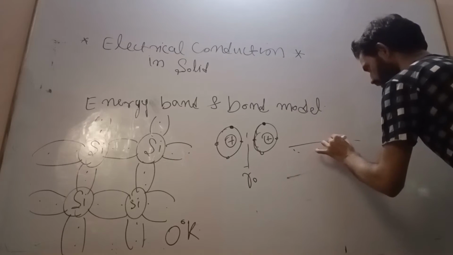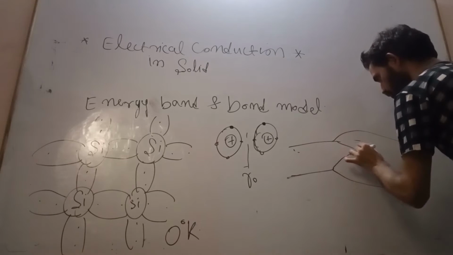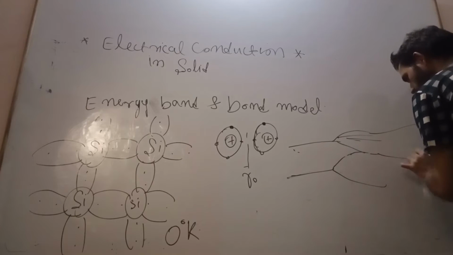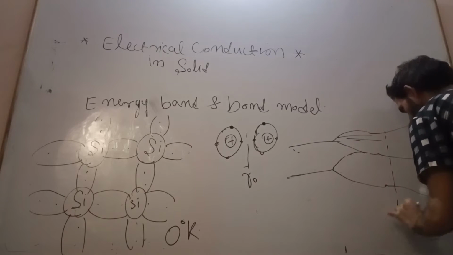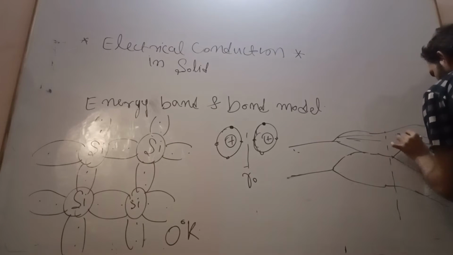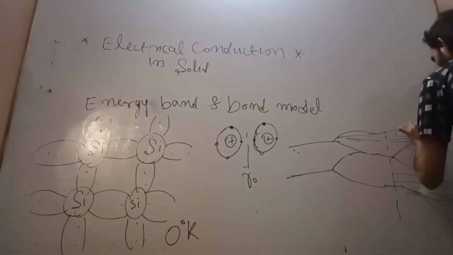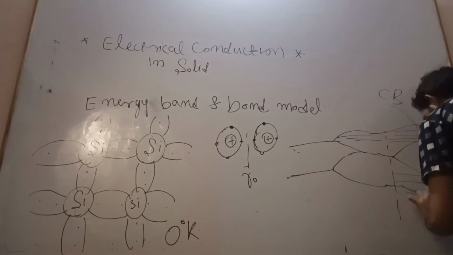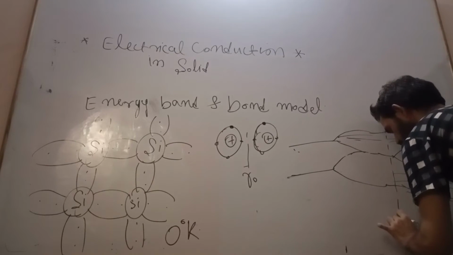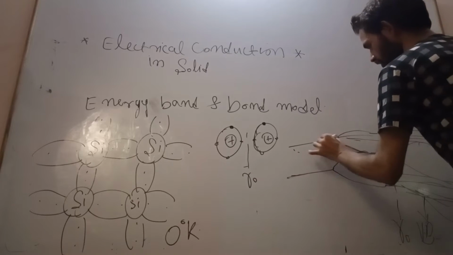So this will split into allowed energy bands. Then at the interatomic distance, this energy band will further split into two allowed energy bands: the upper allowed energy band, which is the conduction band, and the lower allowed energy band, the valence band. So this is the splitting at the interatomic distance. That we have seen, or not? This we have seen.